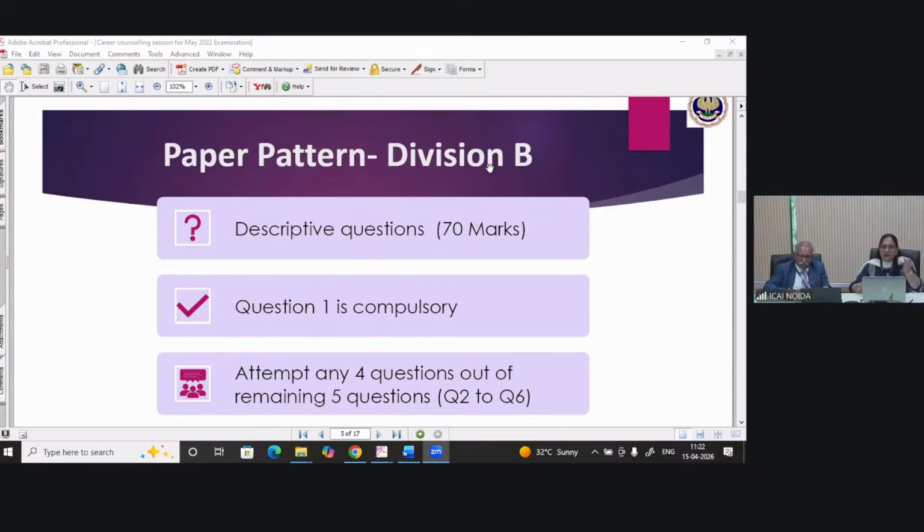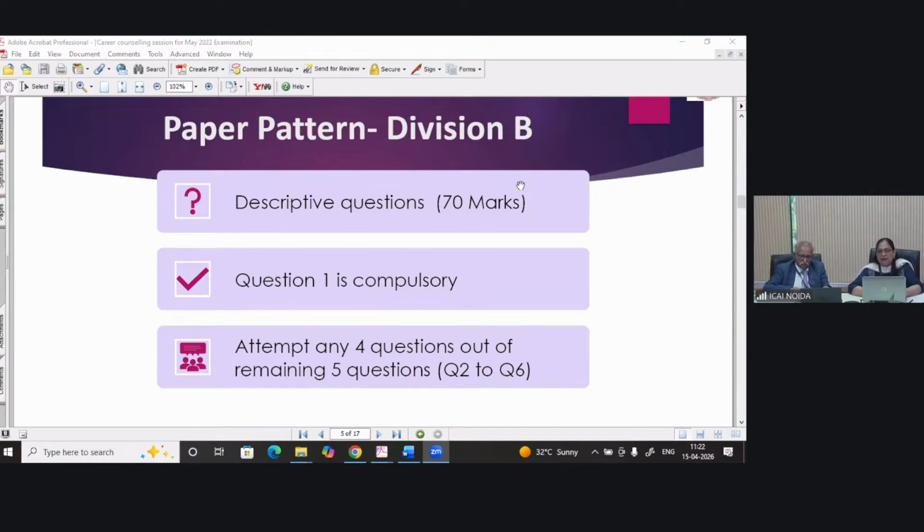Read the question carefully. For descriptive questions, question number 1 is compulsory and attempt any 4 out of the remaining 5 questions, questions 2 to 6. There is one more internal choice, generally given in the last question, so you can opt for that also. Overall, technically, it is a 118 marks paper.